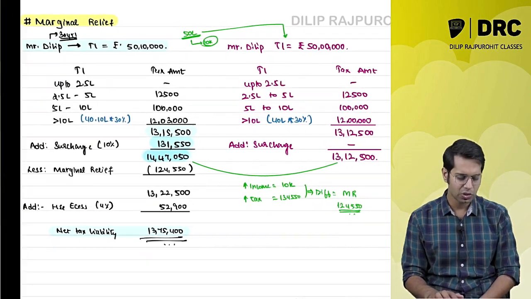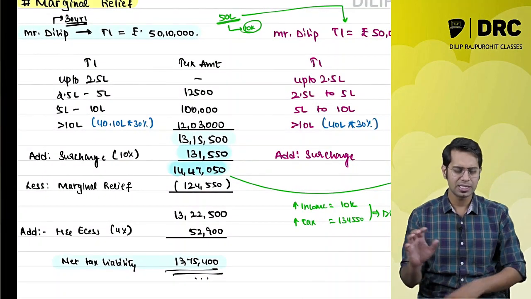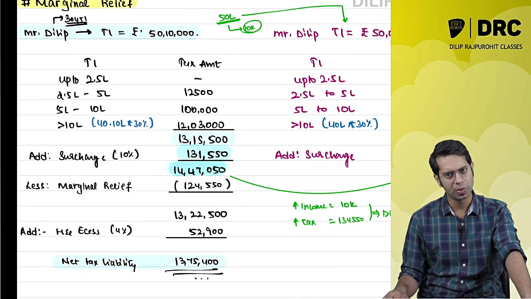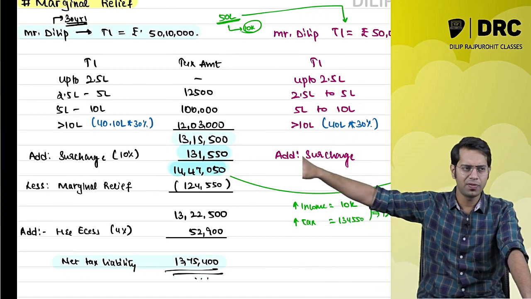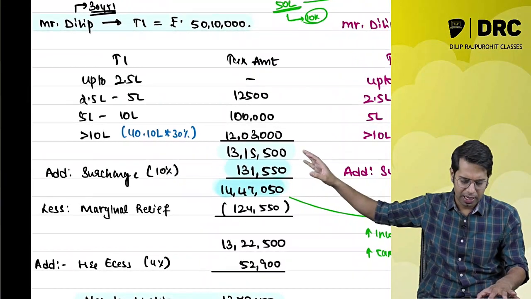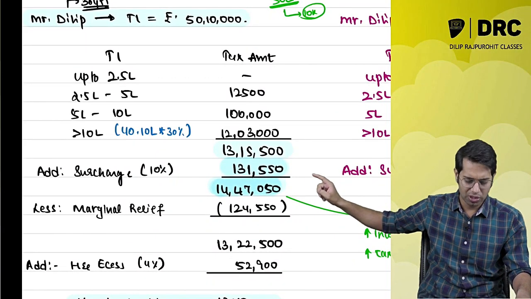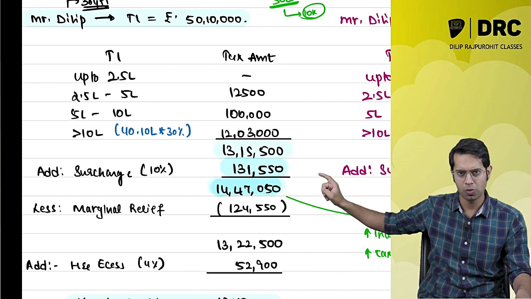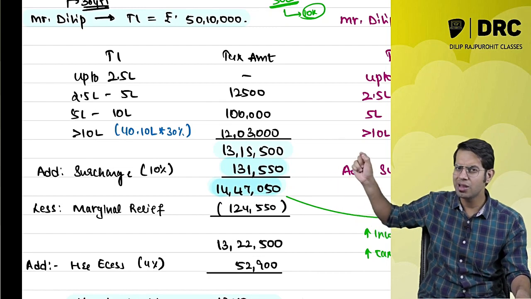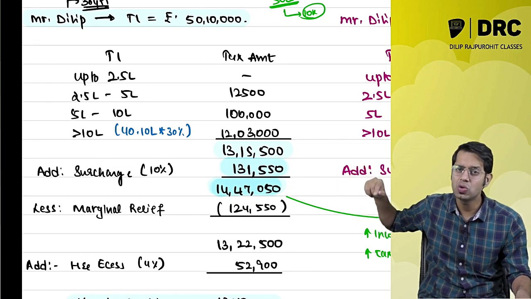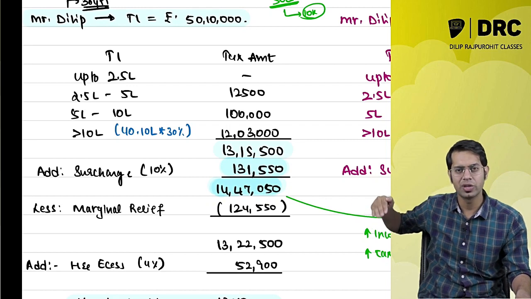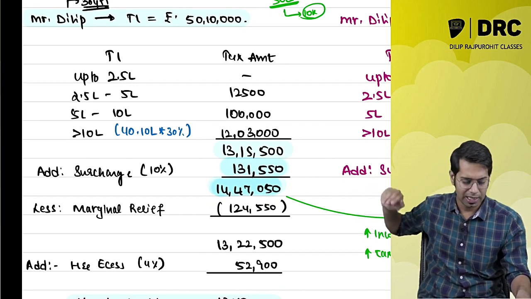In the present case, the question says that my income is 50 lakh 10,000 rupees. So if my income is 50 lakh 10,000 rupees, what is my tax liability before cess? It comes to 14,47,000 rupees. Now because my income is slightly above surcharge, I will have to check whether marginal relief is there or not there.